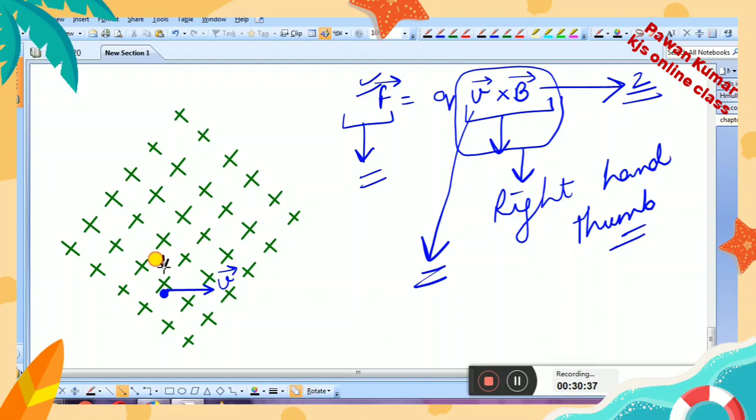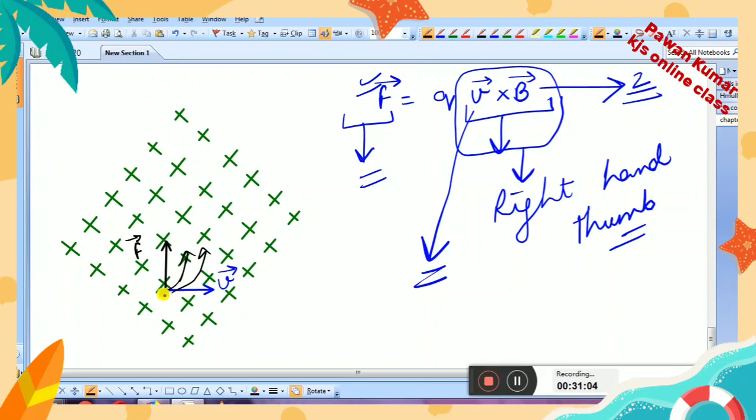If you roll your hand in that way, then you will be able to see that a force will start acting in this direction. You apply the right hand thumb rule, and I am sure that you will get this direction of force. Okay, now if the charged particle experiences force in this direction, then it will try to move in the upward direction.